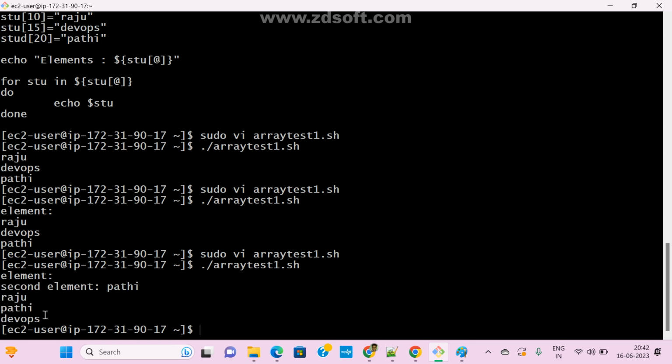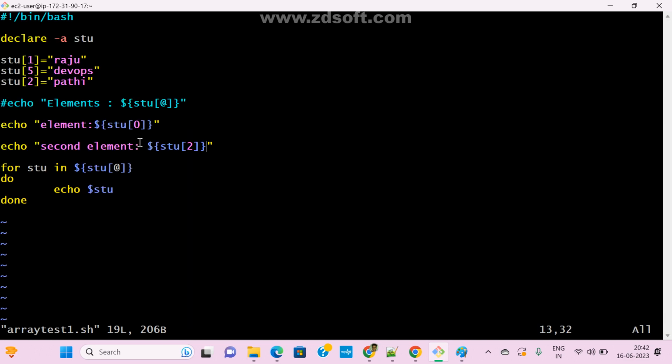For the remaining, I used a for loop, right? For variable in, so now I have given the entire object name. This is the syntax: for variable name in. I am just reading all the values in my array. Now I am printing stu, our variable name. It will print one by one whatever values we added here. So clear, guys? Anyone any doubt here? Like this, we can use arrays anywhere, anytime. That is up to you.